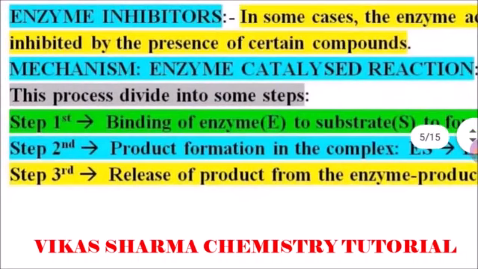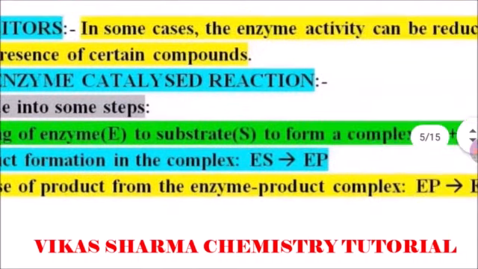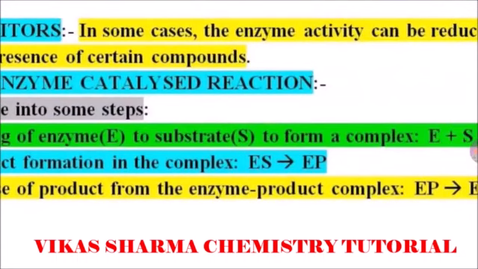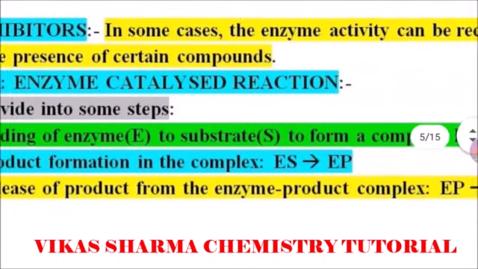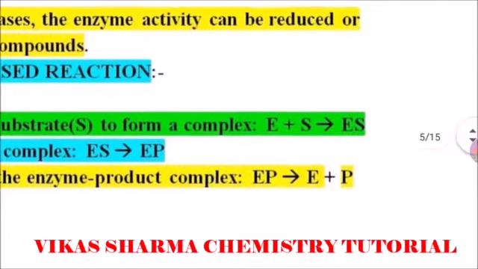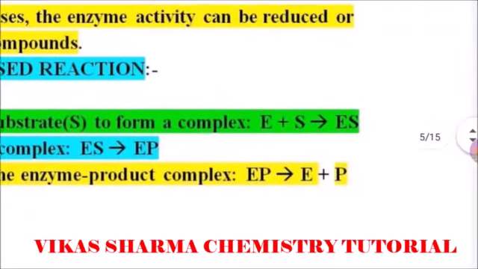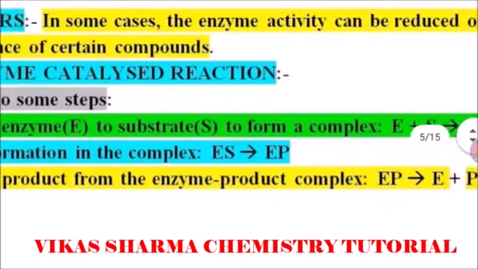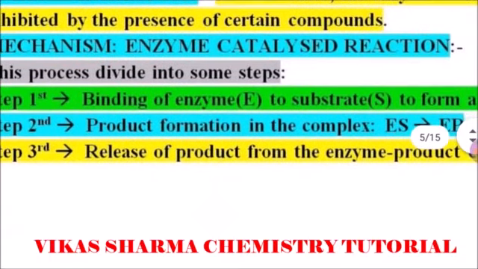This process is divided into some steps. First one, the binding of enzyme to substrate. Substrate is a molecule. For example, a maltase enzyme converts maltose and another part. So substrate means the target. The enzyme E and substrate S form a complex, a temporary bonding, ES.